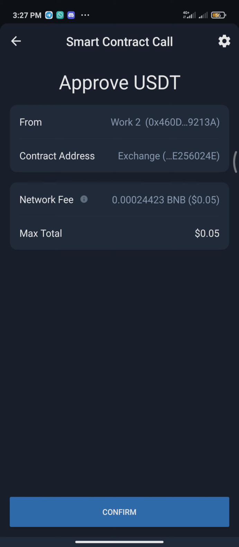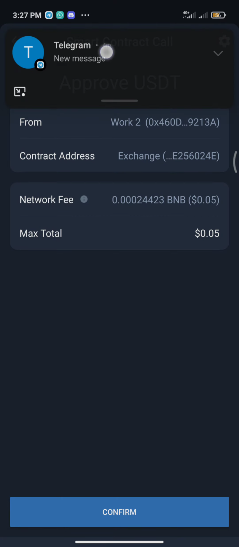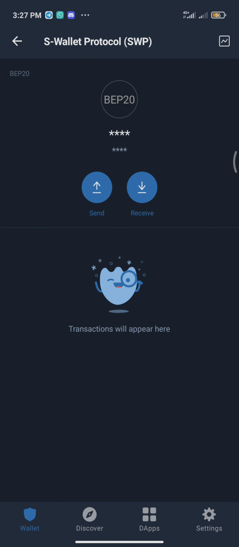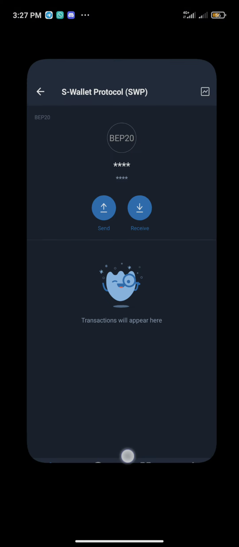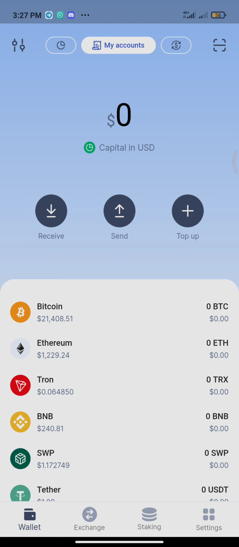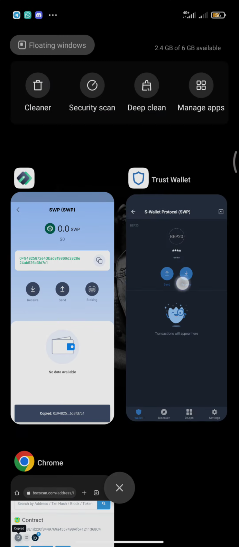So if you decide to agree and approve, just click confirm here, and that's it. Once you're done, you go back to your wallet, and then your S Wallet account, you log in if you haven't logged in, and then you copy your wallet address from here, tap receive, or simply copy from here, and then your Trust Wallet must have been funded by now.